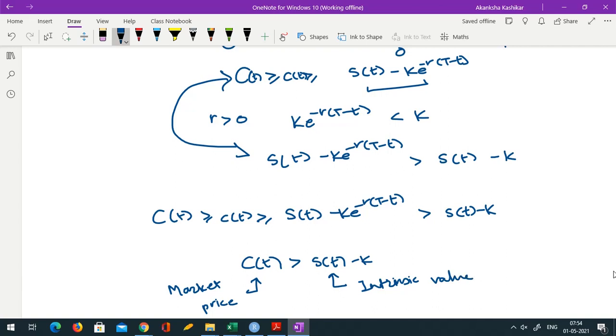So the market price for an American option is generally greater than intrinsic value. So it is most of the times not beneficial to exercise the option in advance.